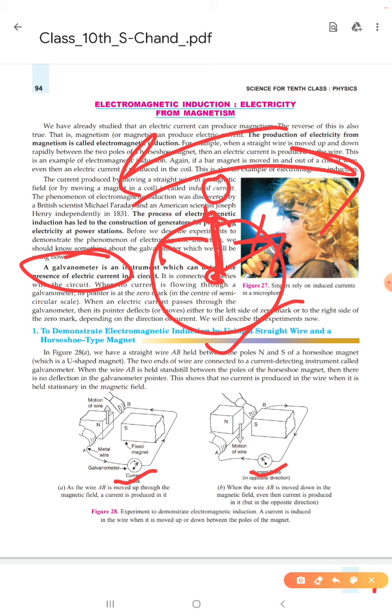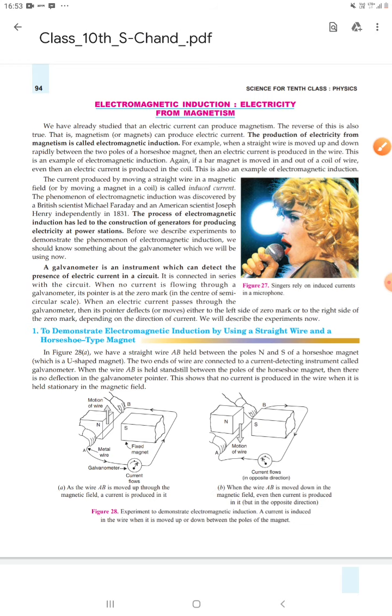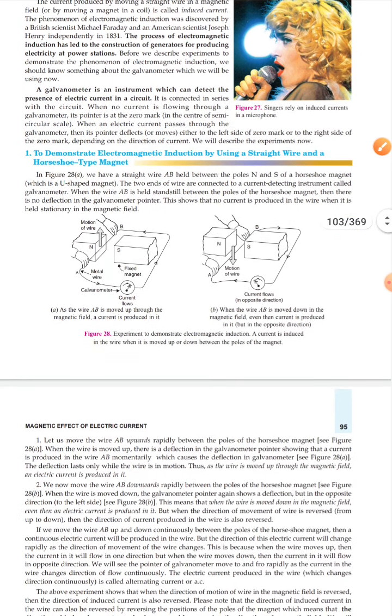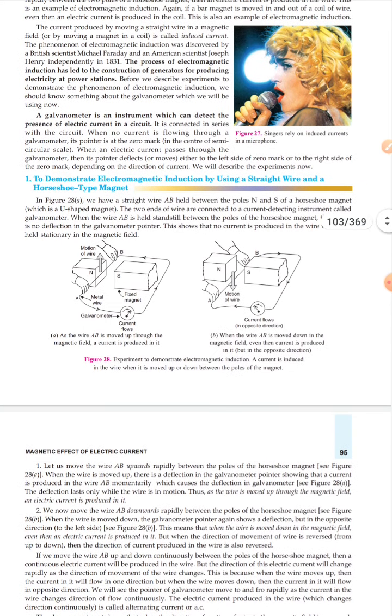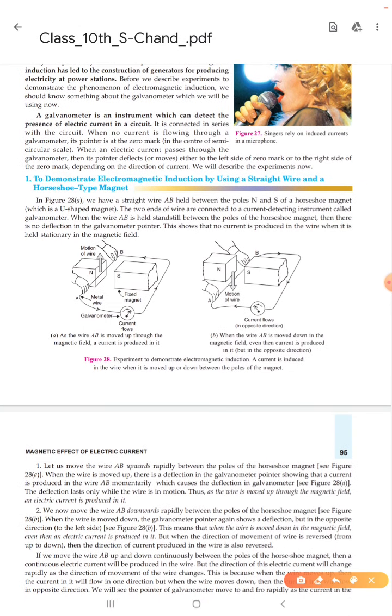What do you understand by electromagnetic induction? Electromagnetic induction means the process of inducing electric current by a magnetic field. Okay, now we can see how this phenomenon is known to us. Faraday has given us this law.